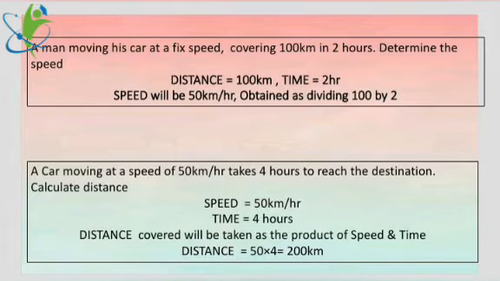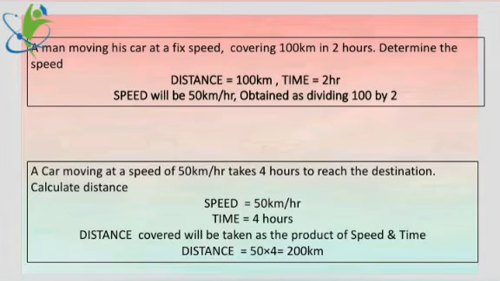Moving on to the next example, we got a situation: a car is moving at a speed of 50 kilometers per hour. You note the number, the speed is 50 kilometers per hour. It means in 1 hour, the car is moving 50 kilometers. It takes 4 hours. 4 hours is the time to reach the destination. Calculate distance.